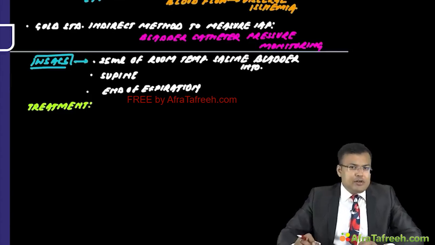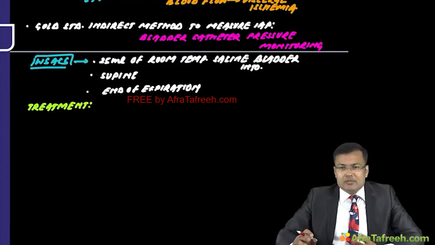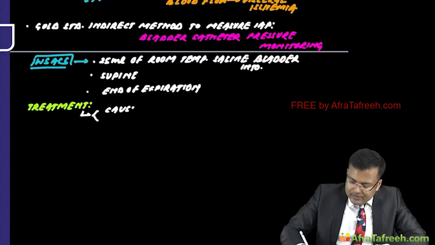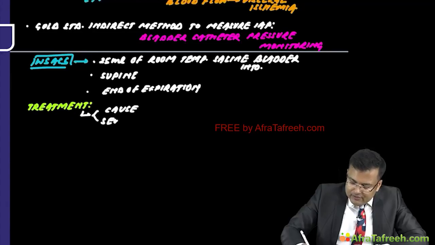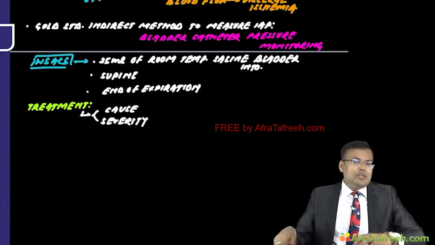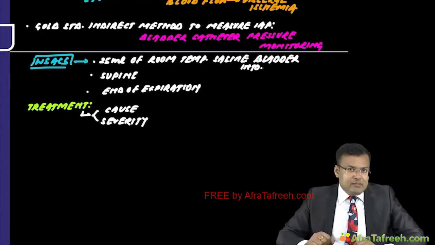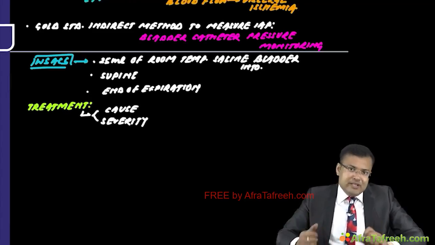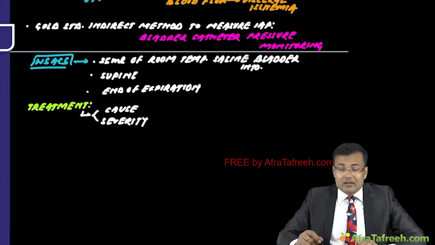Now see the treatment of intra-abdominal hypertension and abdominal compartment syndrome. It depends on the cause and severity. Now imagine a patient has primary abdominal compartment syndrome. What do you mean by that? Primary abdominal compartment syndrome is due to a disease process within the abdomen. Clear?